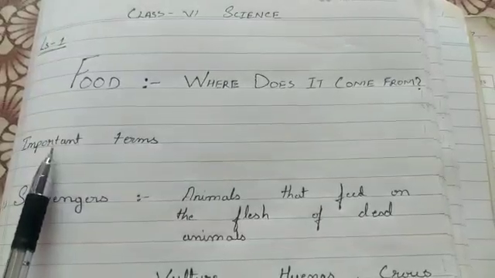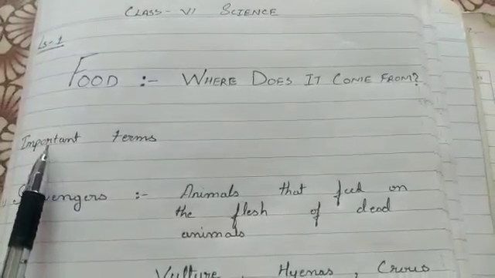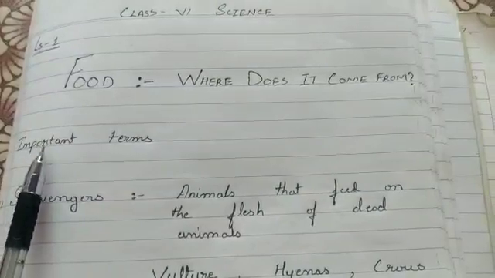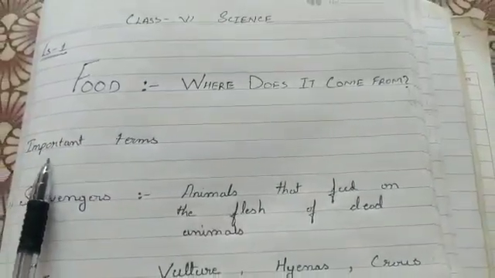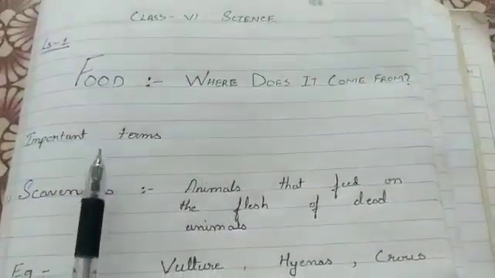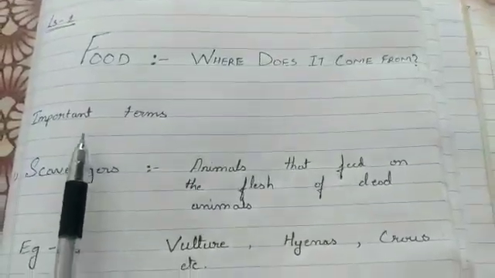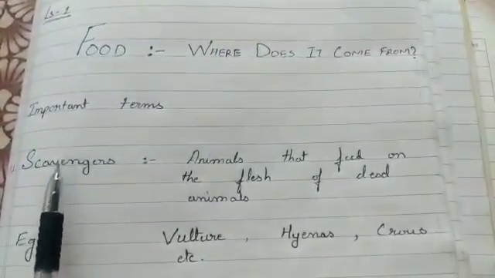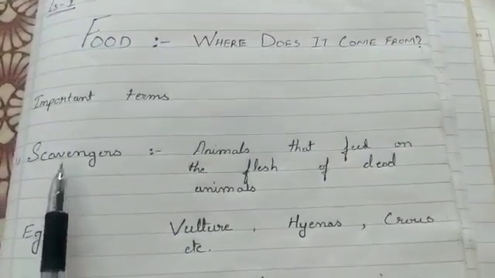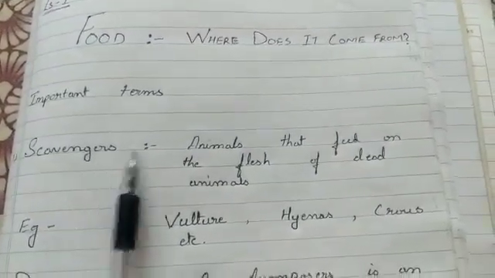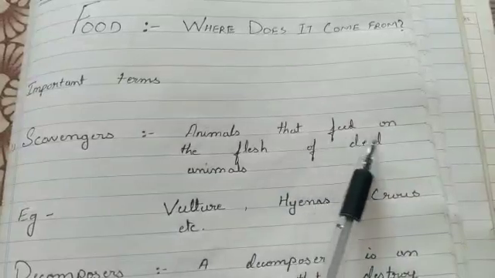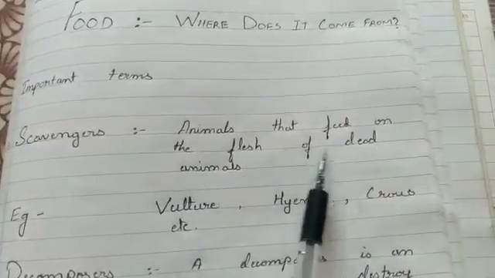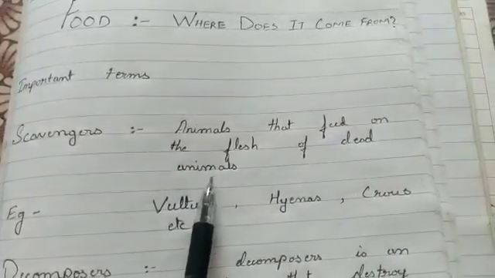This is my sixth video for the first chapter of science for class 6th. In this video, we will discuss some important terms which were left to be discussed in my previous video. The very first term that we will discuss is scavengers: animals that feed on the flesh of dead animals.